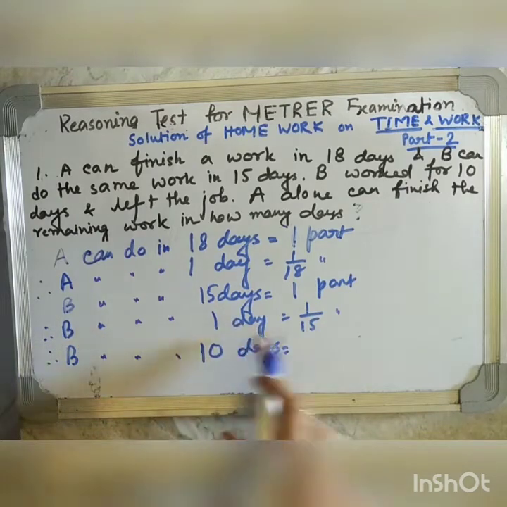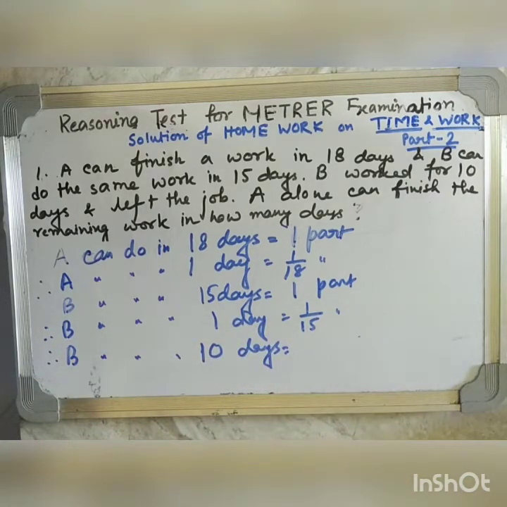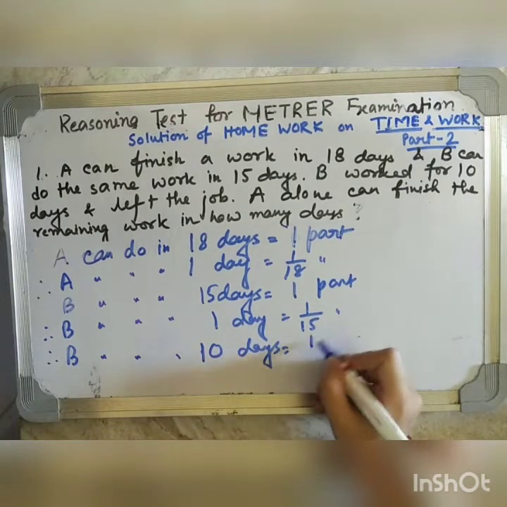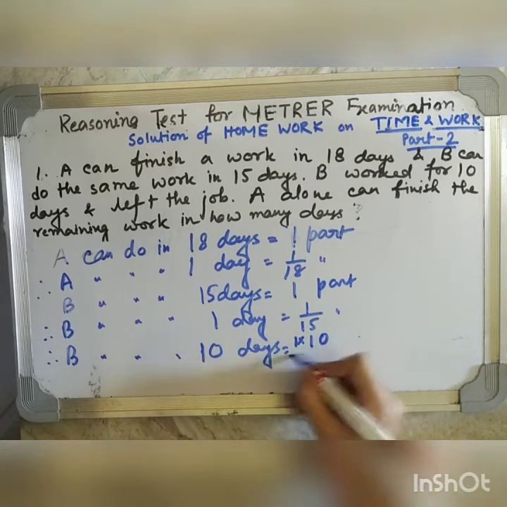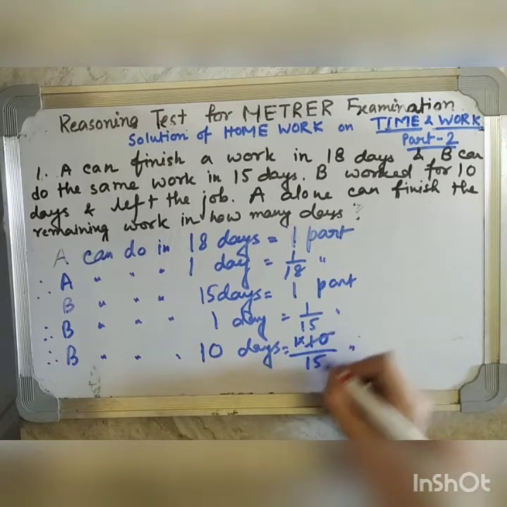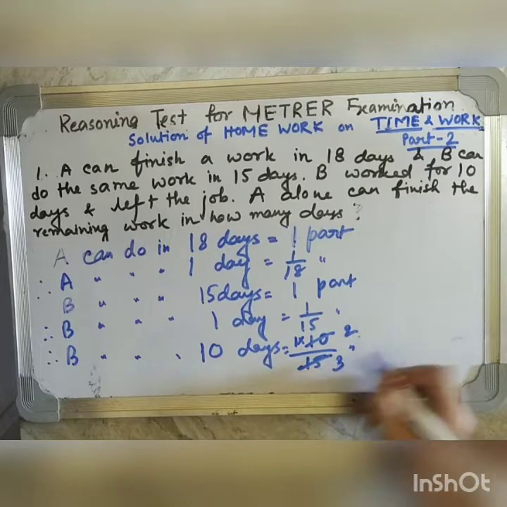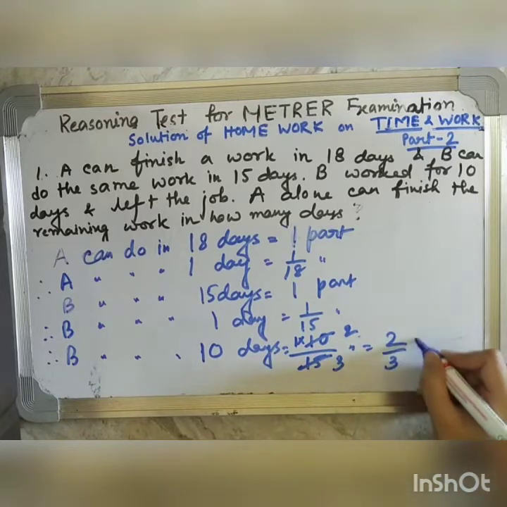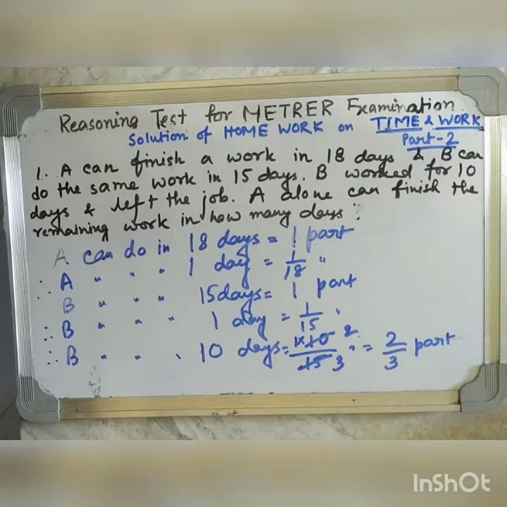So B is doing in 1 day 1 by 15 part. So B is doing in 10 days 1 into 10 divided by 15 part. So let's do it. 2/3 of the whole work. So working alone for 10 days, B has done 2/3 of the whole work.